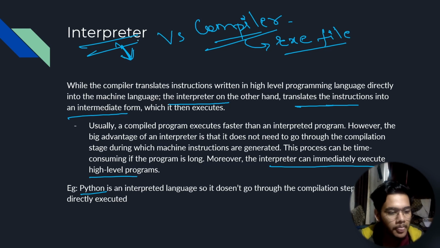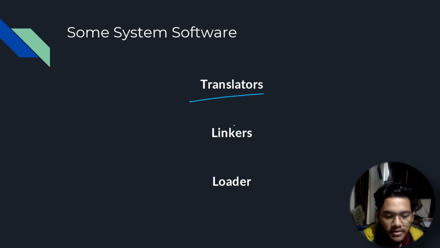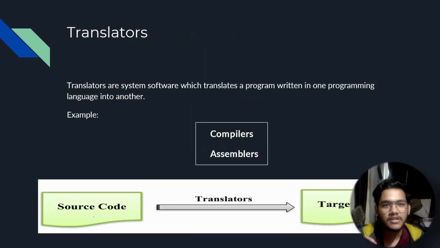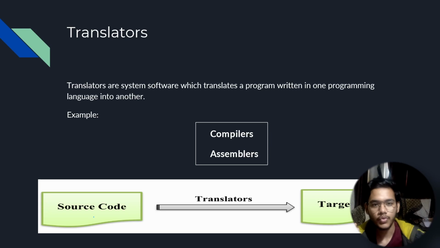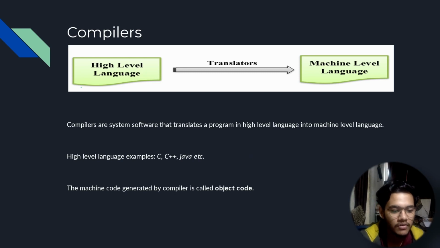Okay, now some system software that help in this compilation process are translators, linkers, and loaders. Translators are system software that convert the source code into some particular language that you want, the target code. We'll look at compilers and assemblers for now. We already talked about compilers, right? A compiler converts a high level language to machine code, or basically gives us an object file, the object code, for a particular source code.